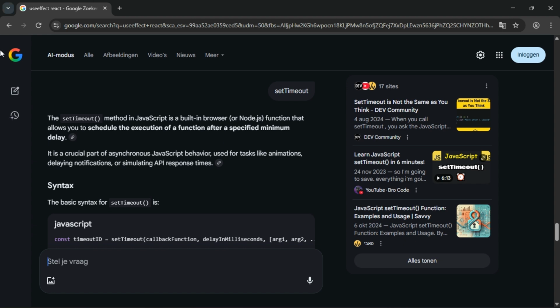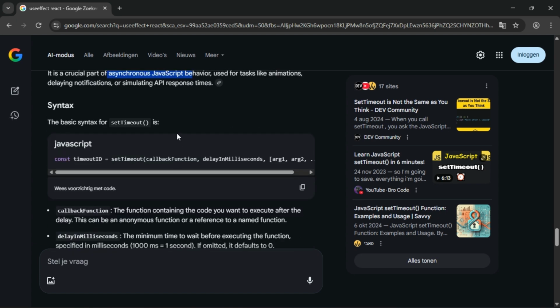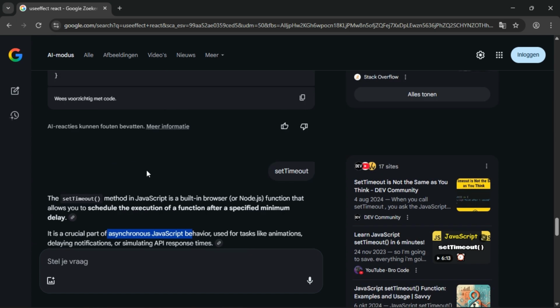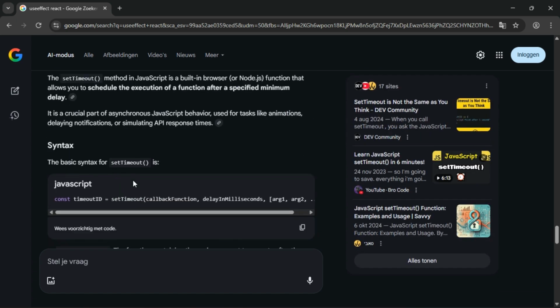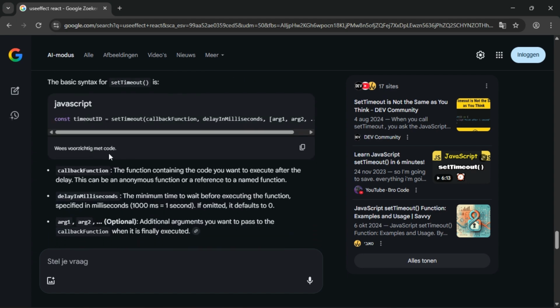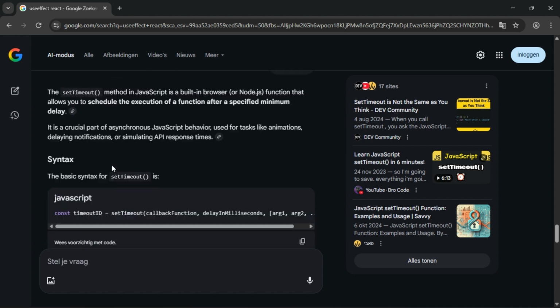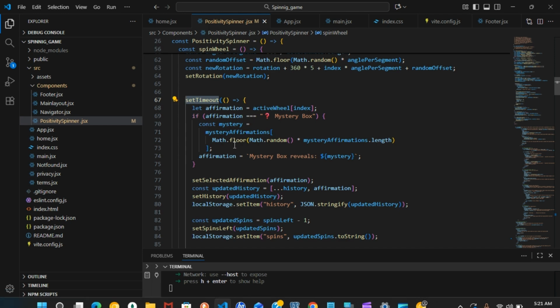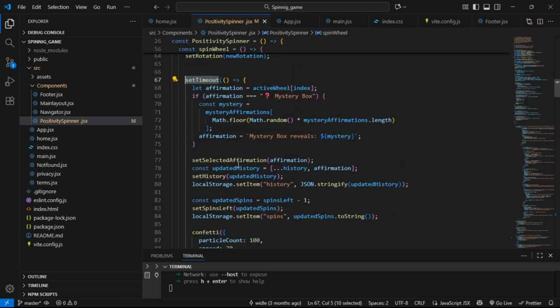What it says is it helps you schedule the execution of a function after a specified minimum delay. Like I explained, it's asynchronous JavaScript behavior. If you can learn it by yourself, it's always good. You don't have to get stuck and not know what to ask, and I just try to help and give you the idea of